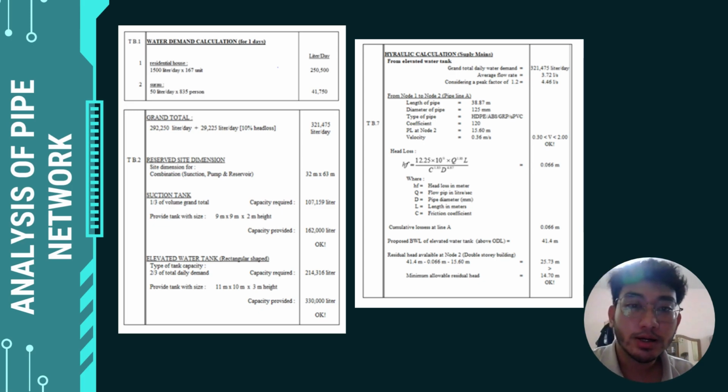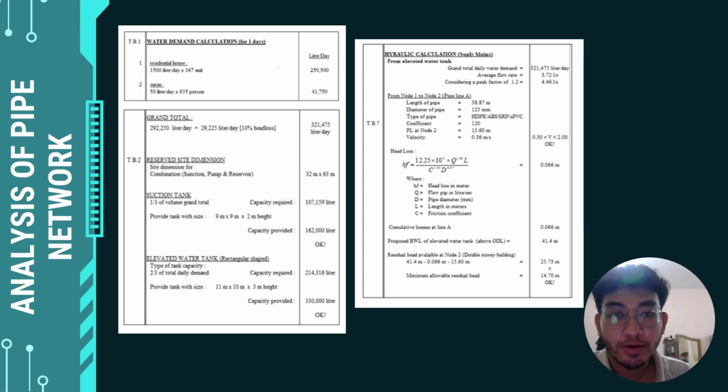Okay, for the next figure, hydraulic calculation. This is an example of calculation to find the head loss HF. The length of the pipe is 37.87.